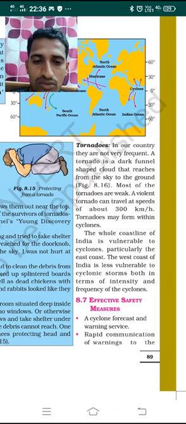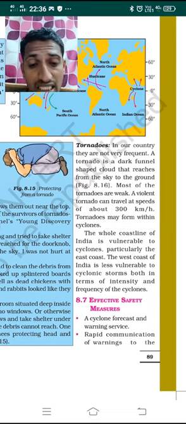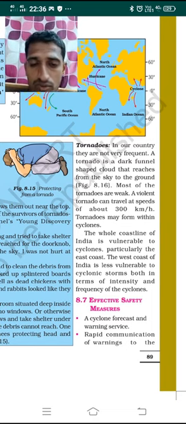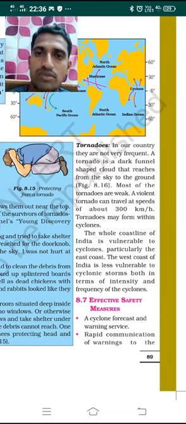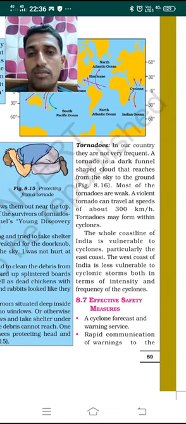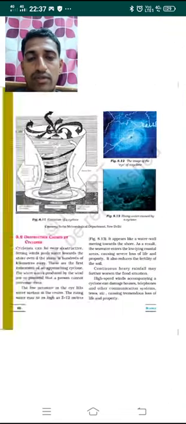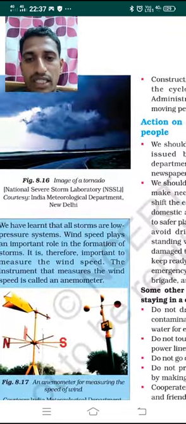Cyclonic storms are vulnerable both in terms of intensity and frequency. Both in terms of intensity, they are more violent, and in frequency, cyclones are also more frequent in the coastlines. Here you can look at the diagram of a tornado.